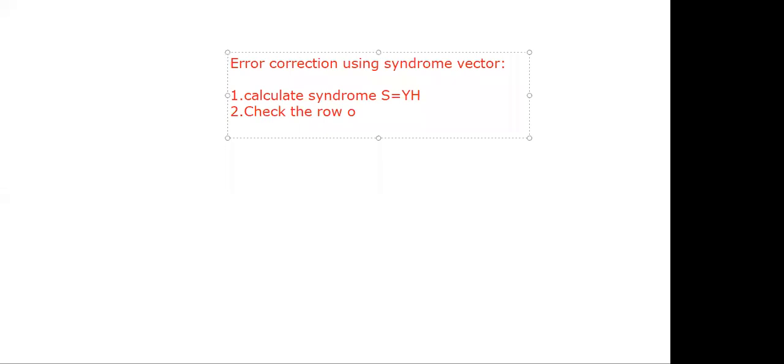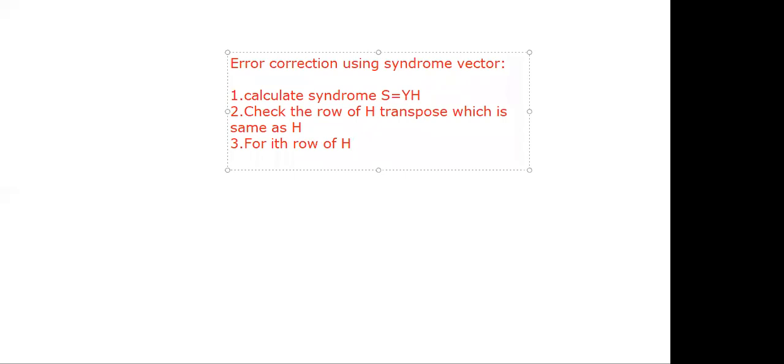Check the row of H transpose which is the same as the syndrome. Now, the third step: for example, if the syndrome equals the ith row of H transpose, then you can say that the ith bit is in error.